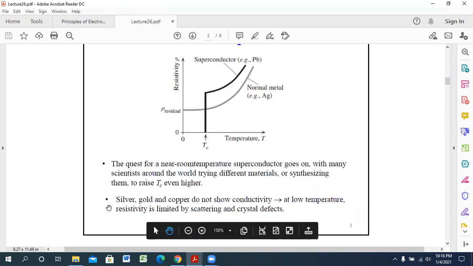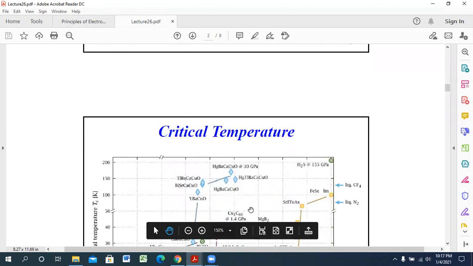Silver, gold, and copper do not show superconductivity at low temperature. Resistivity is limited by scattering and by crystal effects. Okay.